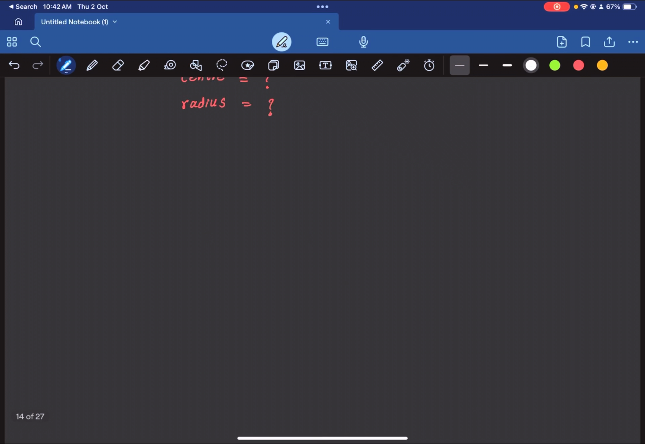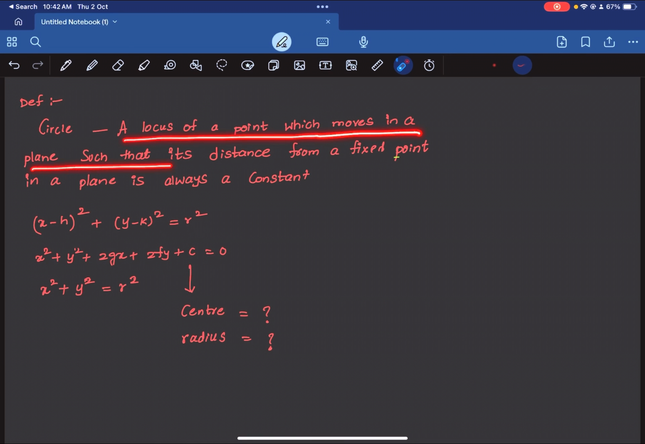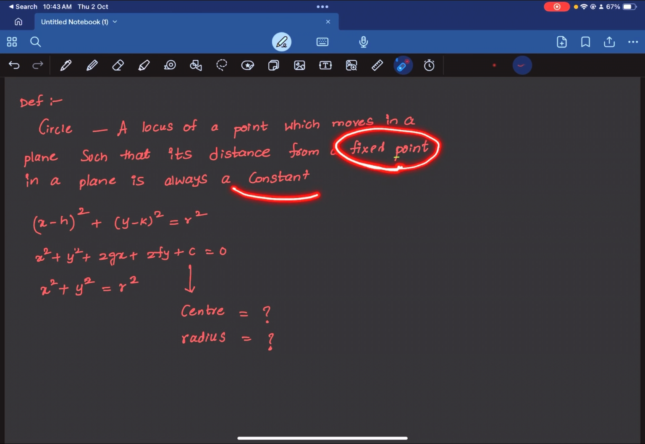So let's get started. So what do we have here? First, let's start with the definition of circle. So what is a circle? A circle is a locus of a point which moves in a plane such that its distance from the fixed point in a plane is always constant. So there are two important things here. The first thing is the fixed point and the second thing is the distance being constant.